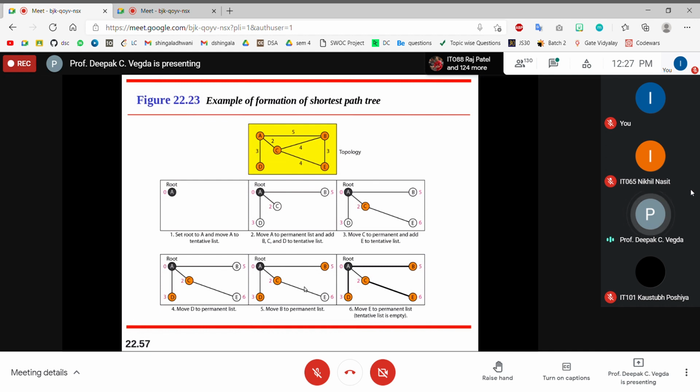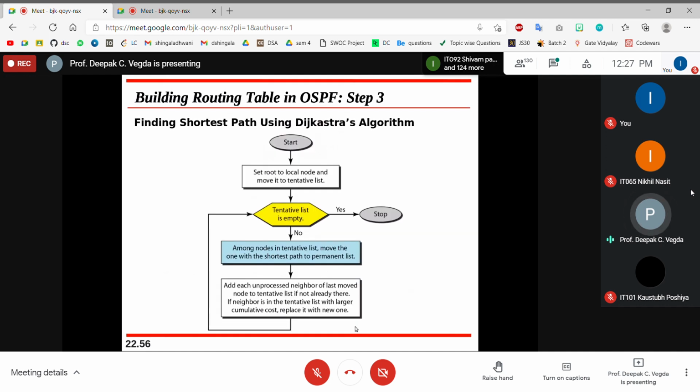Now two nodes are left, B and E. Which node has the shortest value? We'll say 5, B. So you'll move B to the permanent list, and then finally E to the permanent list. So now your tentative list is empty, and so you will stop the algorithm. Right? So you just look at this, take 5 minutes and look at this.